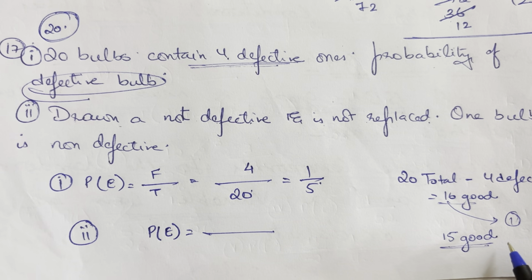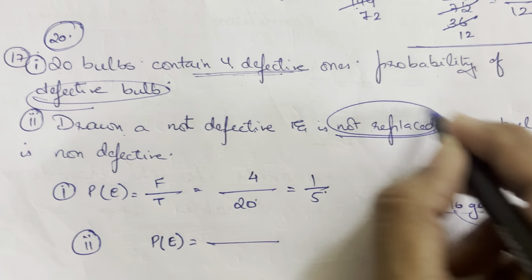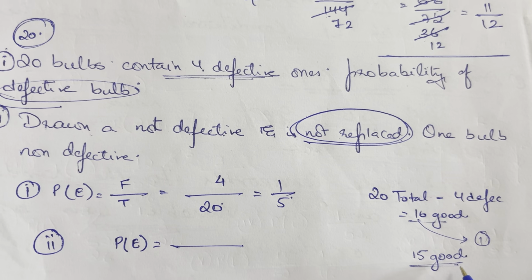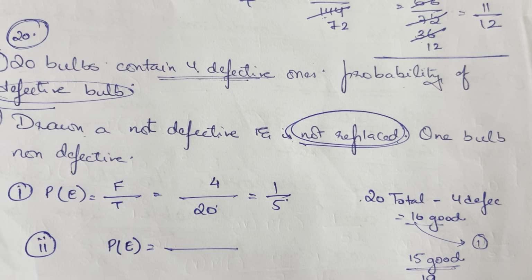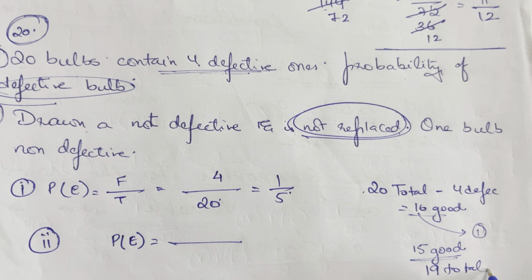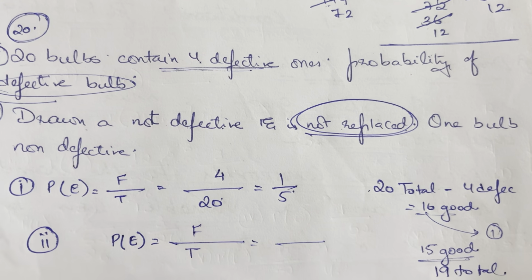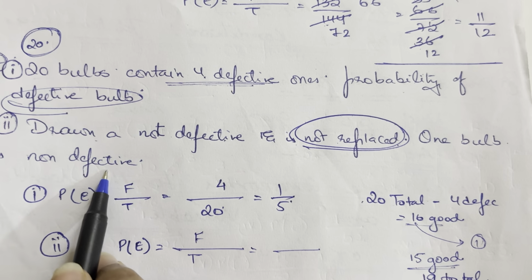And then how many is the total number of bulbs? Because he said not replaced, that means it is just picked out and not put back. So the total number of bulbs has gone from 20 to 19 only. 19 is the total number of bulbs that I have. So the probability is favorable upon total. How many is he asking? Pick out one bulb such that it is a non-defective bulb.